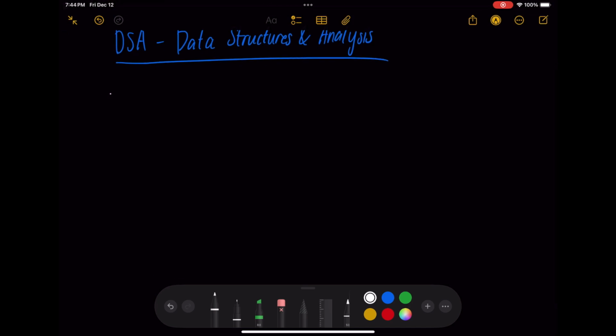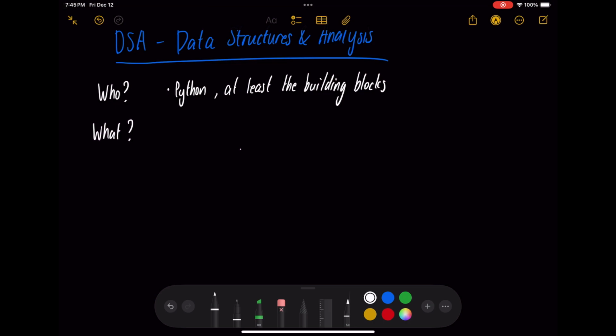Now, let me just start off with who is this for, right? This is basically for people that just learned Python, that basically know everything there is to know about the Python language. At least they know the building blocks, right? Like you've got to understand what we are starting with. Now, what is data structures and analysis?